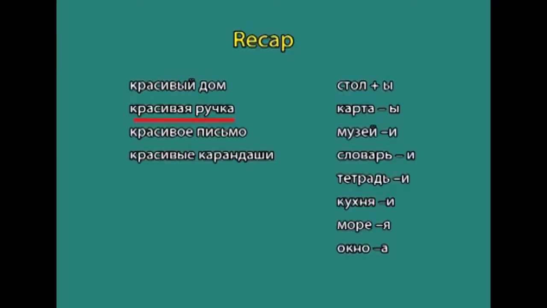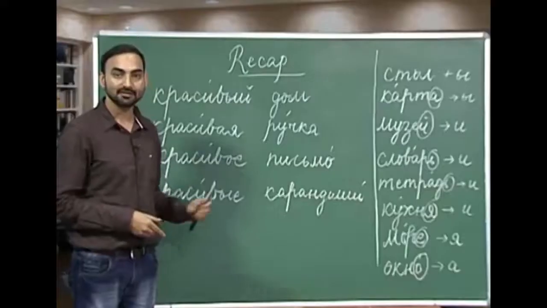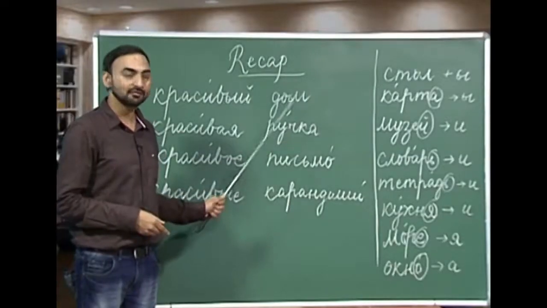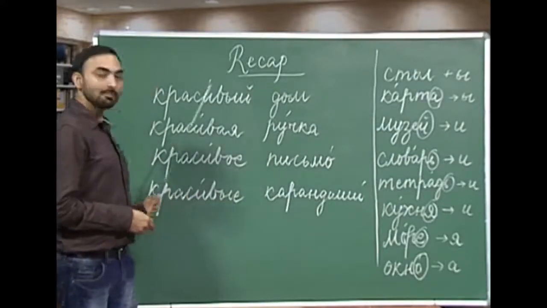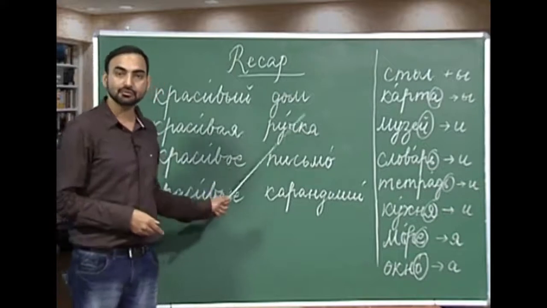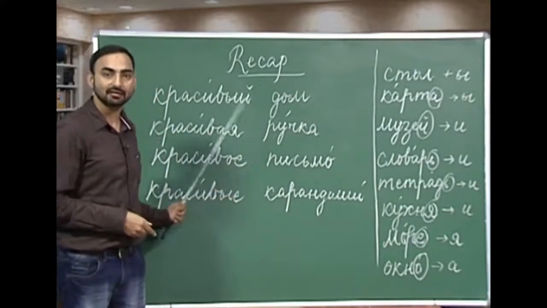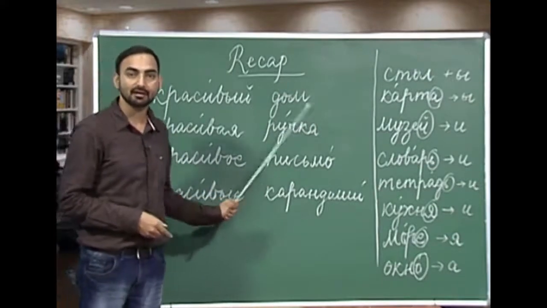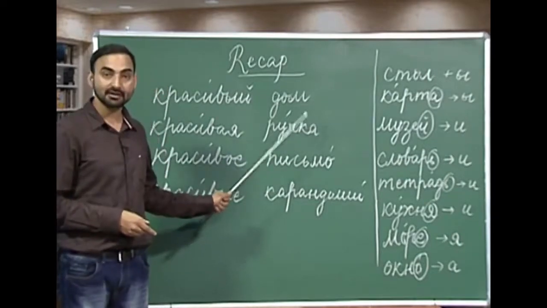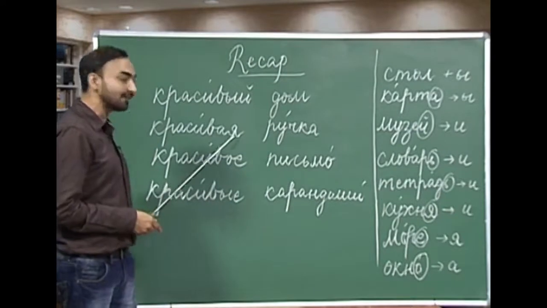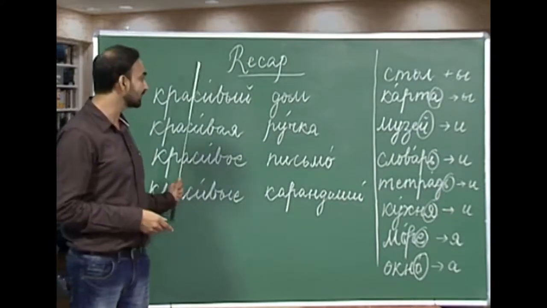The next noun I have written here is ruchka. Ruchka is pen, which is a feminine noun with hard vowel a. So, the form of krasivy that we are going to use with ruchka is krasivaya, krasivaya ruchka, a beautiful pen. And it's a feminine gender noun, that is why we are using krasivaya, with the aya ending.